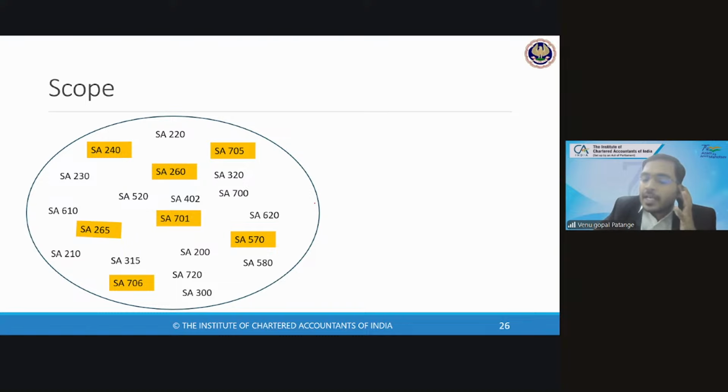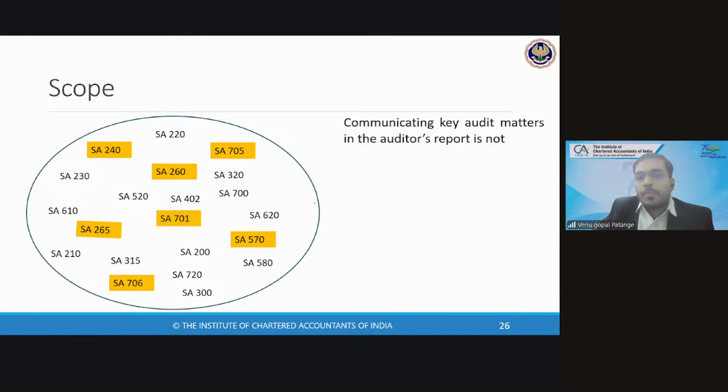Now, sticking to SA 701, answer my questions. Can SA 701 be a substitute for SA 705? No, sir. Can SA 701 be a substitute to SA 706? No, sir. Can SA 701 become a substitute for SA 570? No, sir. So you have already understood the scope.